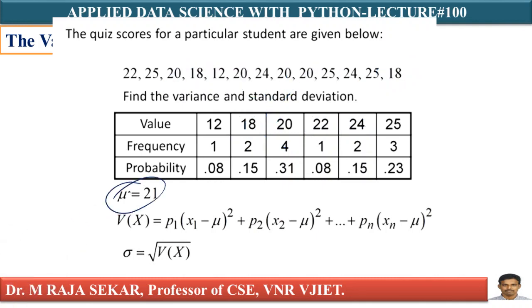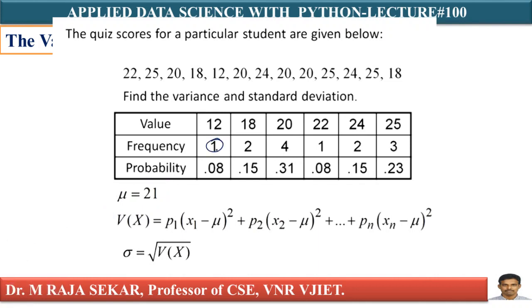Now mu is already given. If you want, you can calculate mu. It's not a big issue. Variance of X is p1 into x1 minus mu whole square. What is my probability of x1? I can say it is the frequency, or rather the relative frequency, since probability is relative frequency. This is 1.